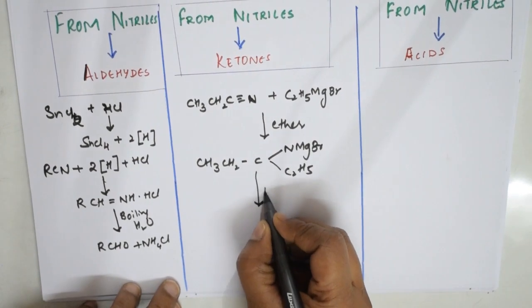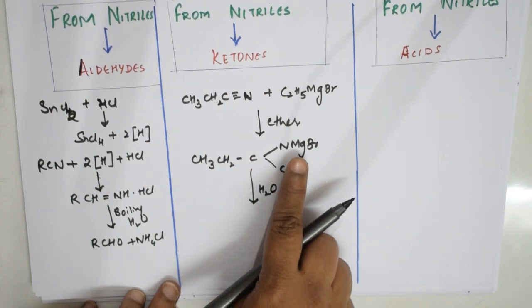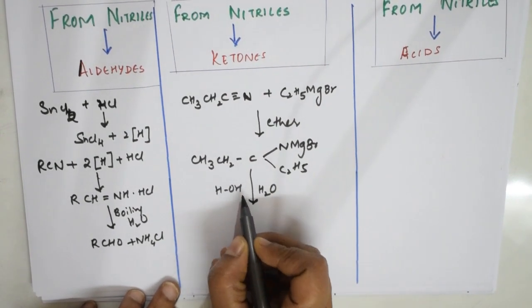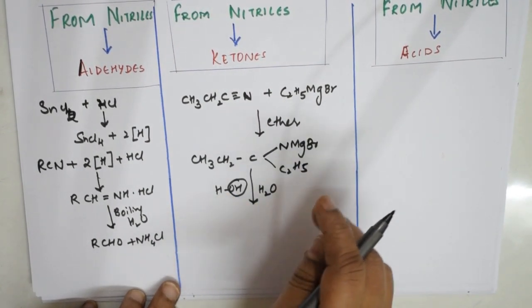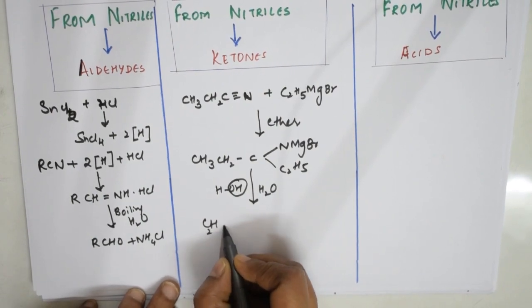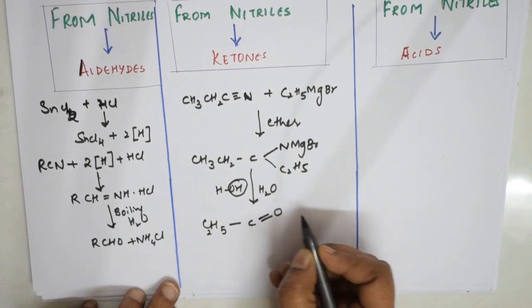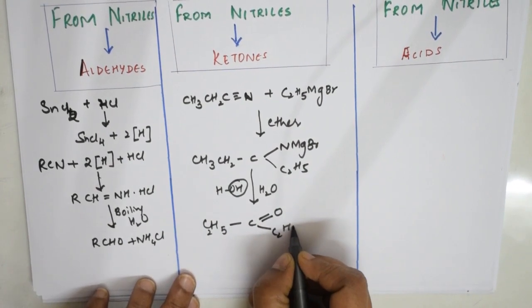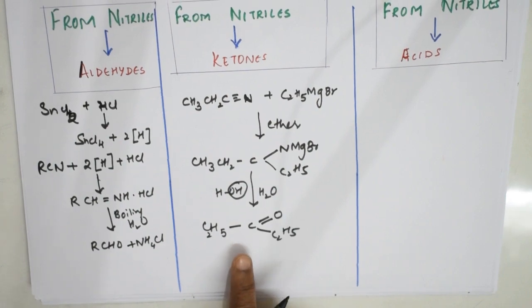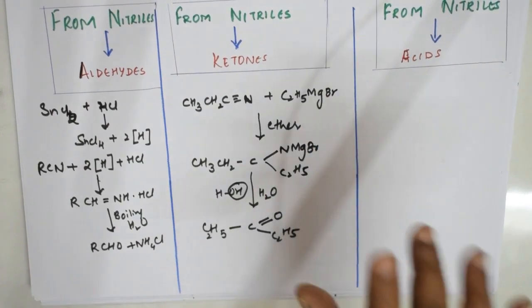Now this one you will go do further hydrolysis. When you do further hydrolysis, what happens? This compound, just see here, this is nothing but HOH, isn't it? So OH comes out with magnesium, and the hydrogen whatever is there, it goes and adds. What product do I get? I get C2H5. I'm combining both of these, and carbon is here only, double bond oxygen, because HOH is there, right? So the double bond oxygen and C2H5. What is this? It's called propiophenone, correct? Right, students, so this is clear, I think. So both the compounds, hydrolysis, this is the compound, right?